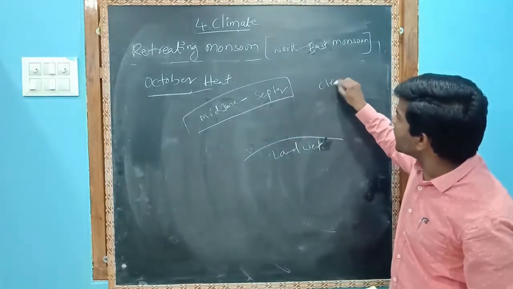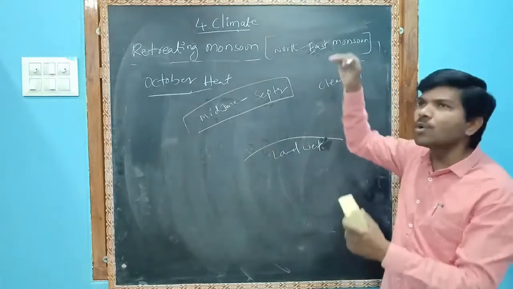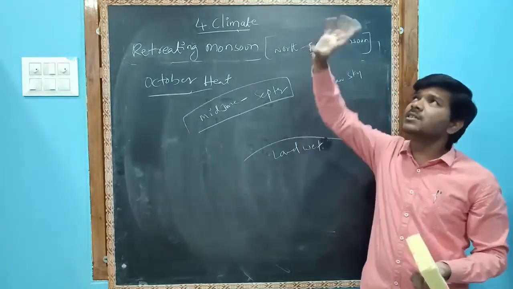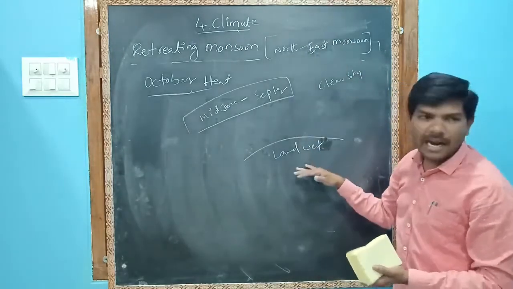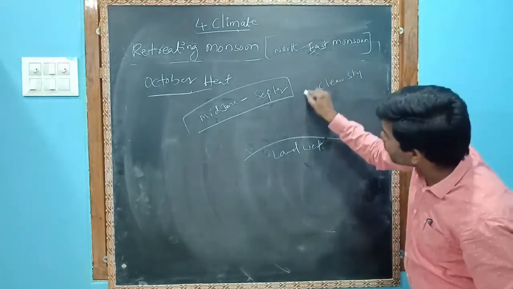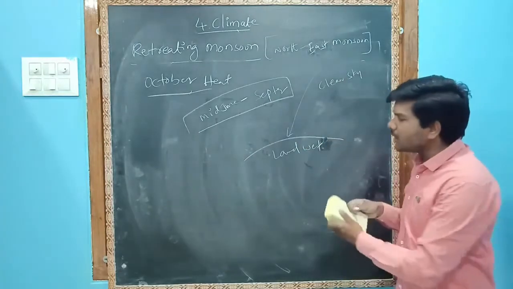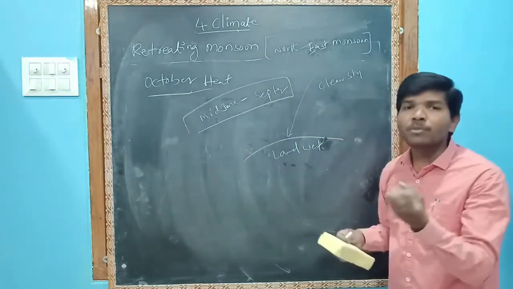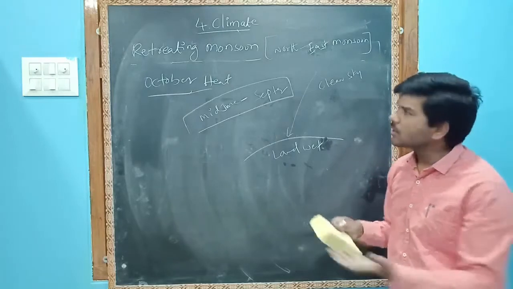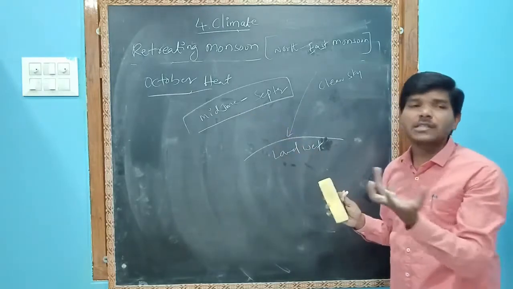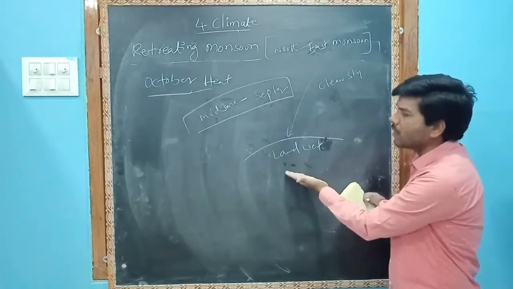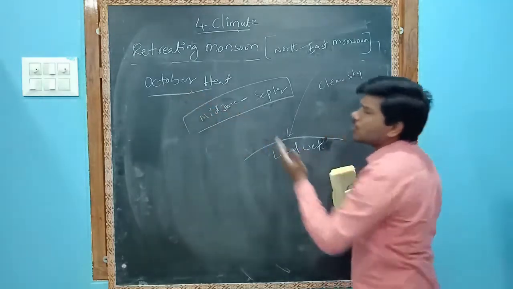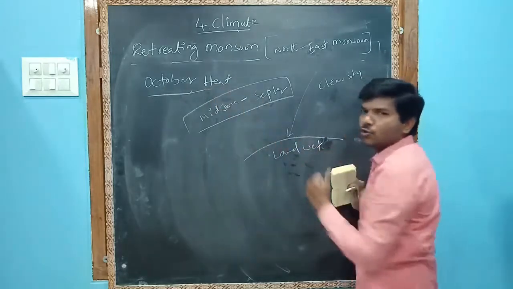And there is a clear sky, which means an absence of clouds. The sky is clear, the land is wet, and the sun's rays fall directly on the place. Since it is wet, the humidity percentage increases, so the heat also increases. We feel a lot of suffocation and discomfort during October. This is called October heat.